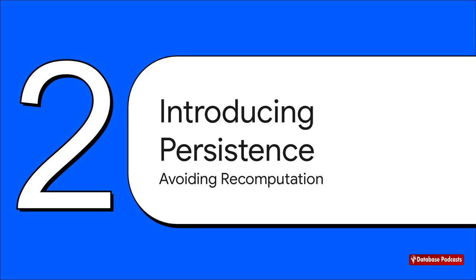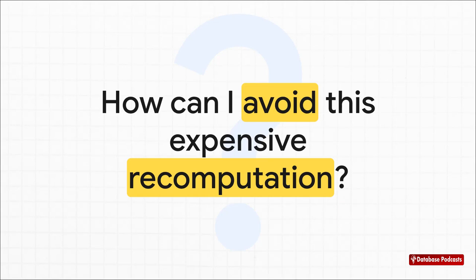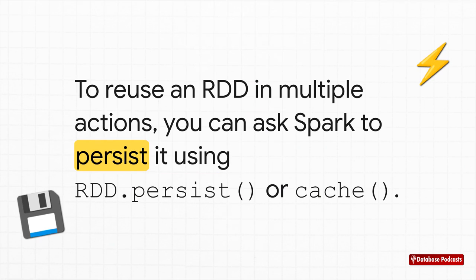Well, that brings us to the solution, persistence. Which leads to the obvious next question, right? If Spark is redoing all this work, there has to be a way to just tell it, hey, I'm going to need this RDD again in a minute, so please just hang on to it. And boom, there's our answer. Spark gives you two really simple methods, .persist and .cache, to do exactly that. When you call one of these on an RDD, you're basically flagging it for persistence. So the first time an action is called, Spark computes it like normal, but it also saves the result so it's ready to go for next time.